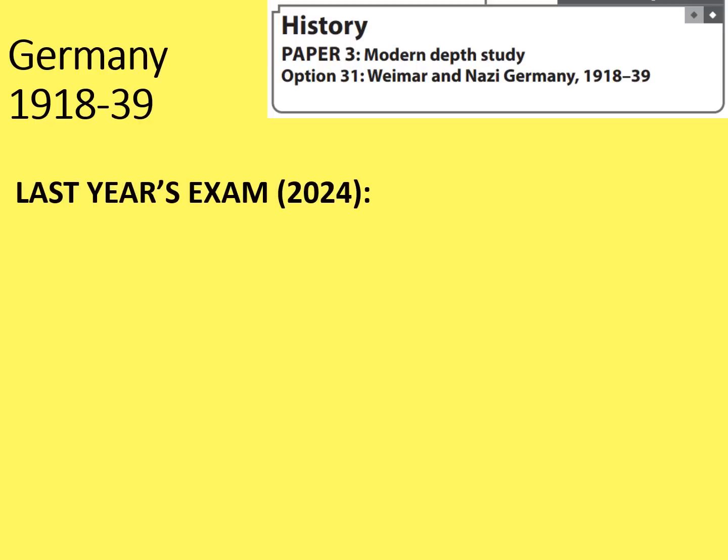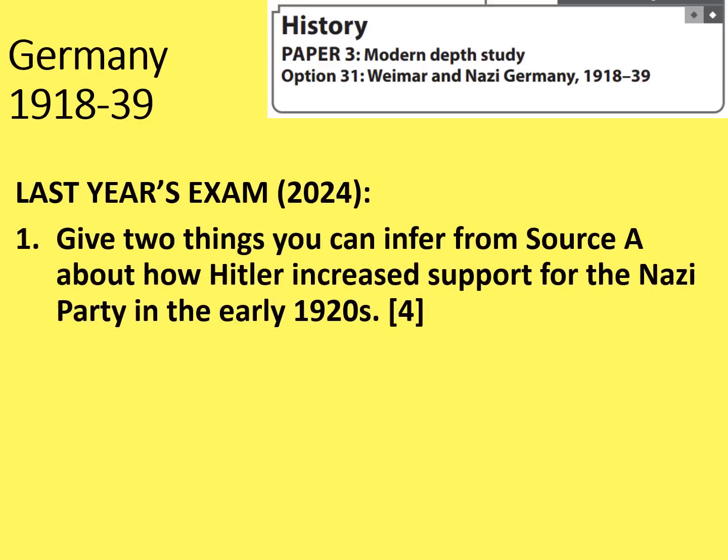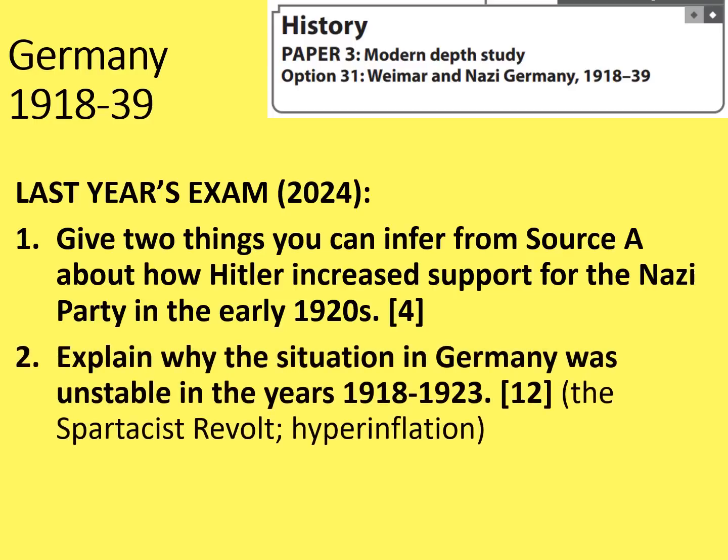This is how last year's exam looked. Give 2 things you can infer from source A about how Hitler increased support for the Nazi Party in the 1920s. The source, if I remember rightly, was a painting of Hitler speaking to an early party group. And then explain why the situation in Germany was unstable in the years 1918 to 1923. The stimulus points were the Spartacist revolt and the hyperinflation.